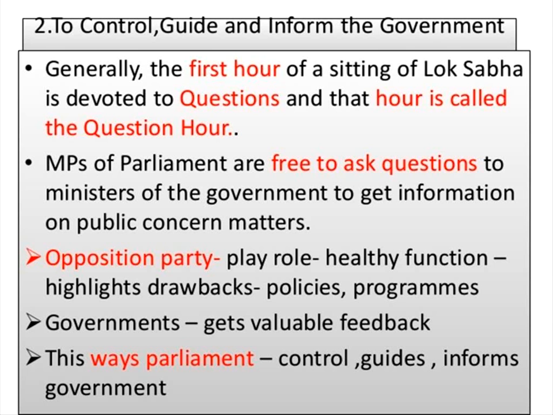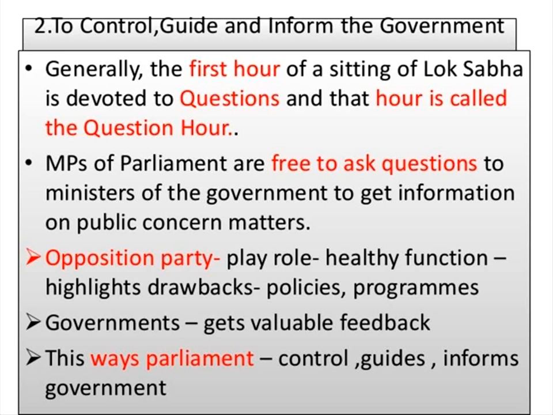And the opposition party, what is the main role? They play a healthy role, highlighting the drawbacks of policies and programs, whether a policy is going to be a failure, and they can criticize. The government gets valuable feedback, because if they point it out, the government can also accept it. If they have the majority, they will pass the law.